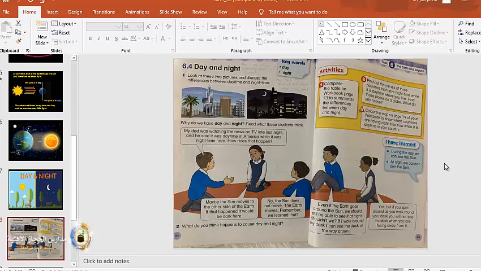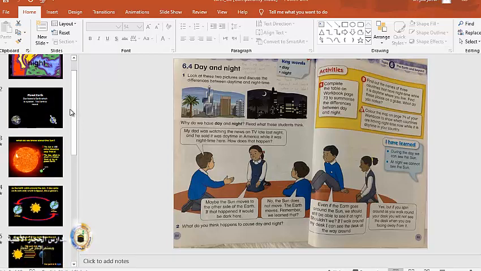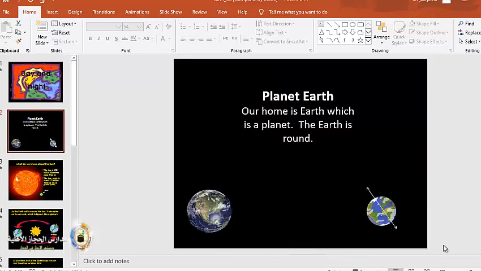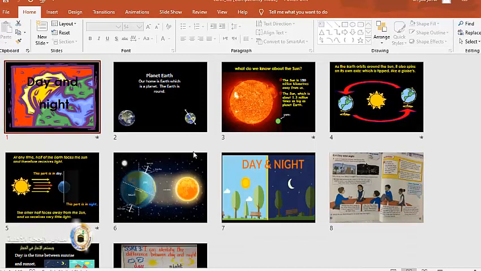Today, inshallah, we will start a new lesson, which is day and night. We talked about day and night, Earth, Sun, and the rotation of it. I made this presentation for you to remember together the meaning of Earth, the Sun, and the rotation of the Earth, how the Earth spins around its axis, and so on. So let's remember together and see the beginning of this presentation. Just a minute, how can I make it a slideshow? Here it is.